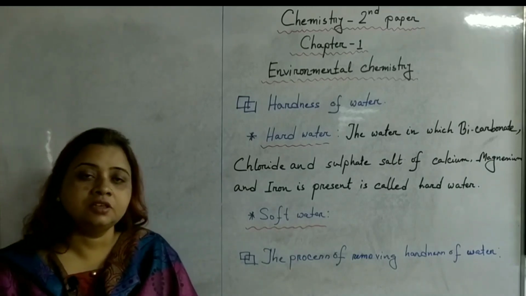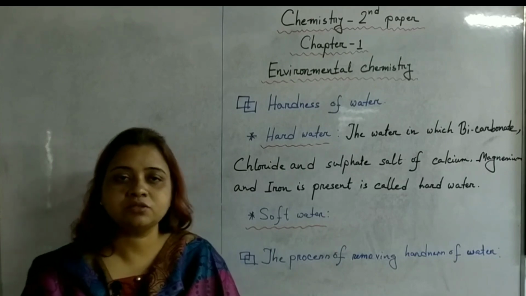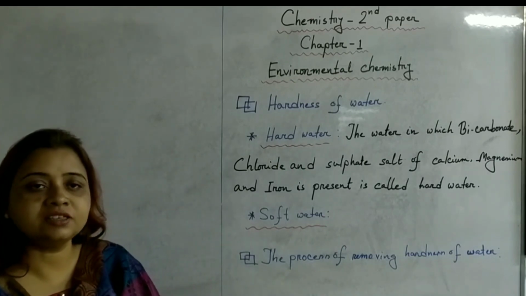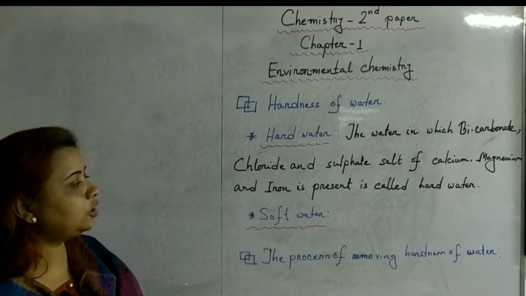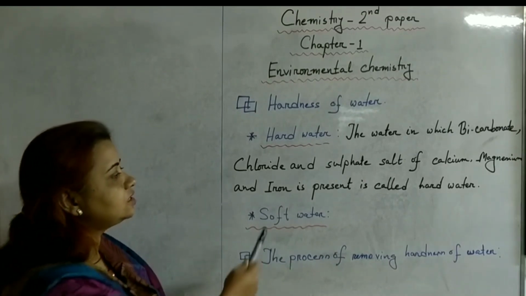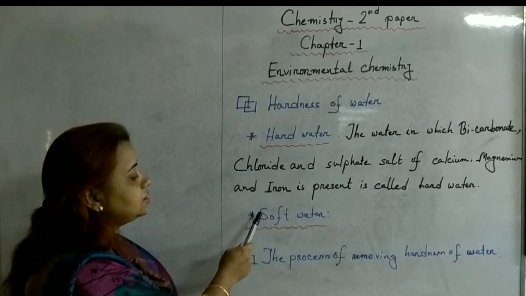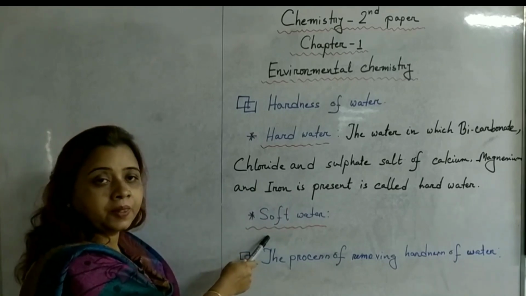Suppose tubewell's water, river's water, these are examples of hard water. Then come to soft water. Such type of water which is free from such type of salt is known as soft water. Clear?